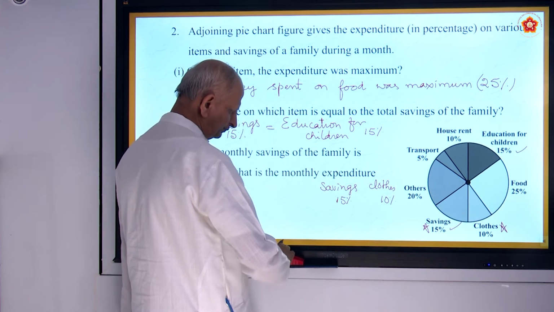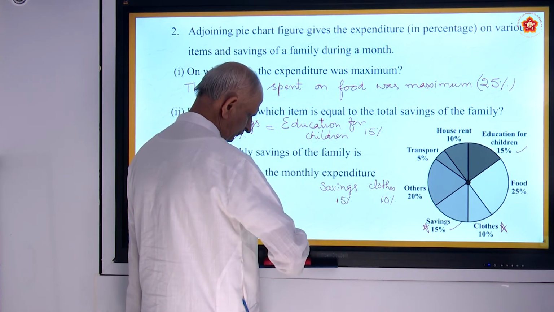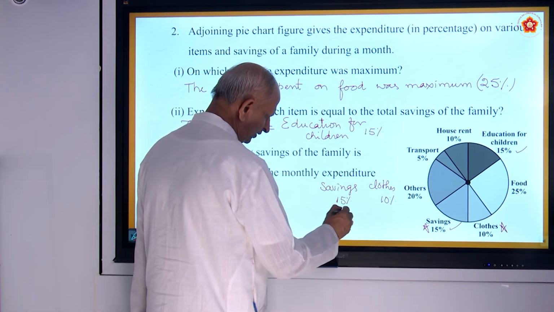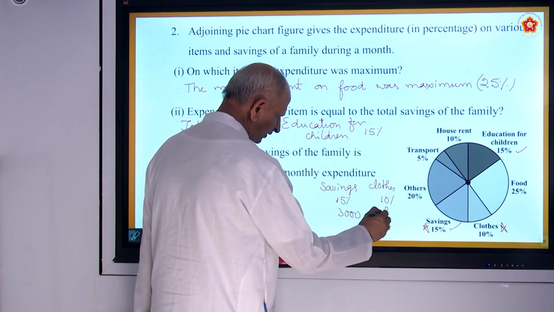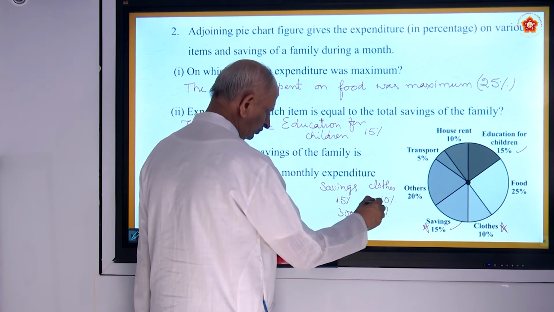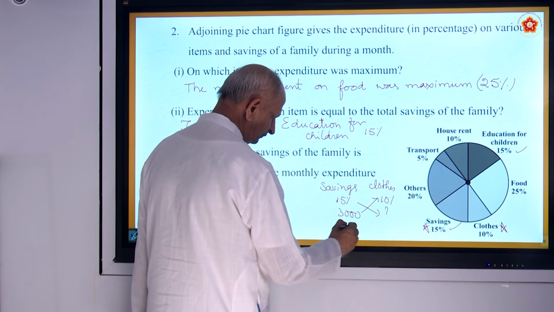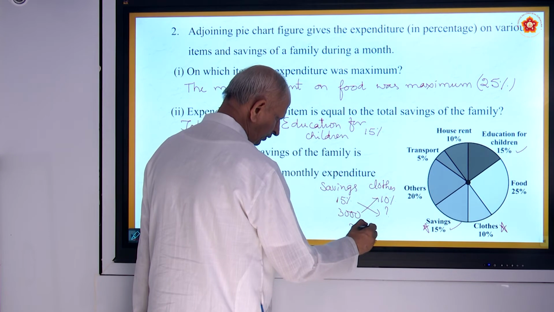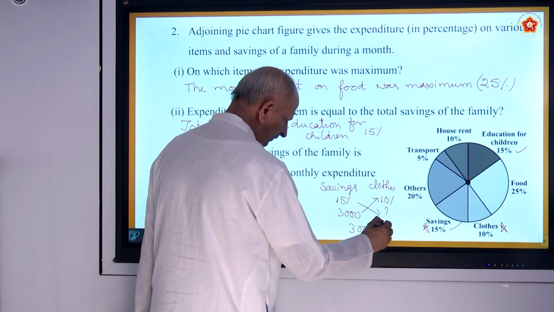By question, if 3000 is the savings, what is for clothes? So 3000 into 10 by 15.